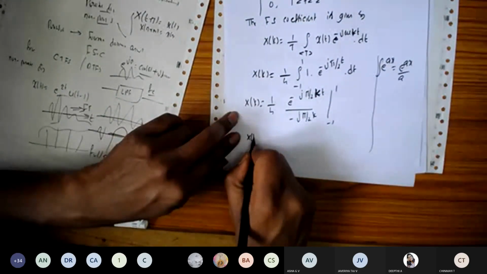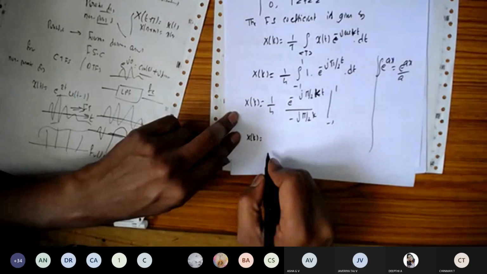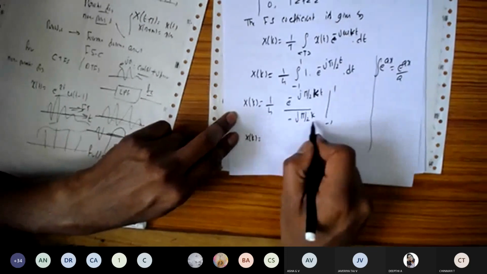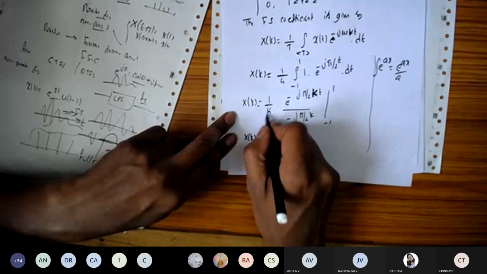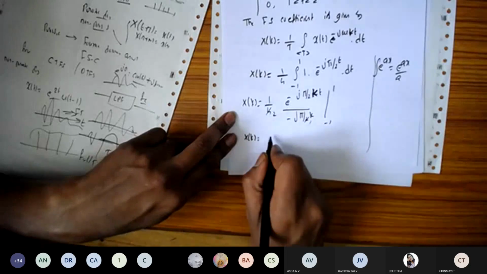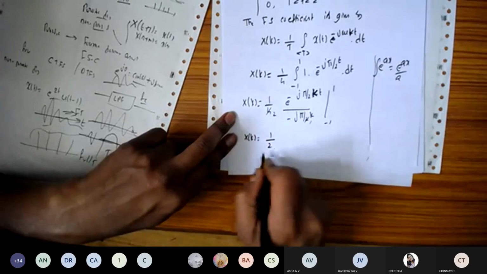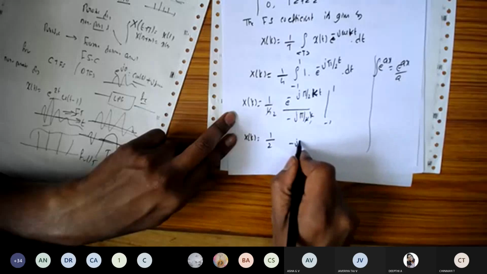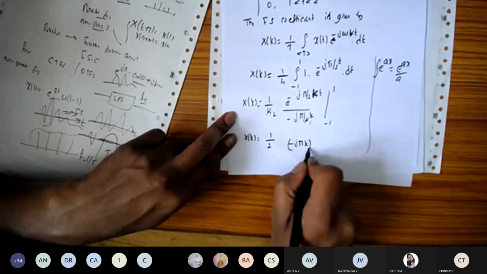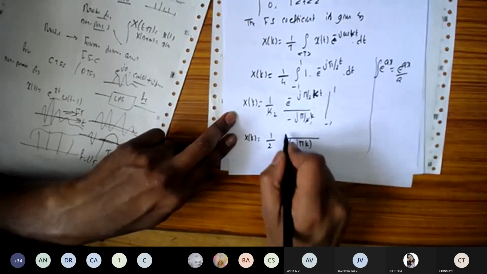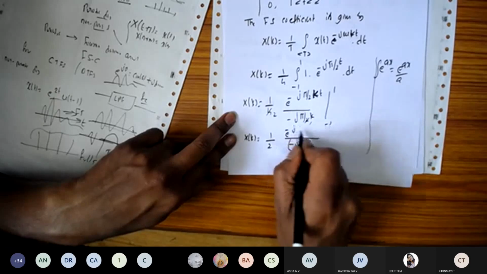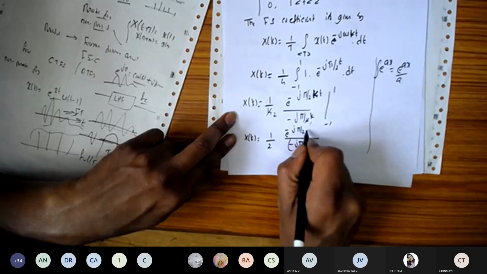So x of k is equal to, here 4 is there, and pi by 2 will go to the denominator. So the 4 will become 2 and this will become 1. So you can write 1 by 2 into minus j pi k in the denominator. Substitute the upper limit: it will become e to the power minus j pi by 2 into k.